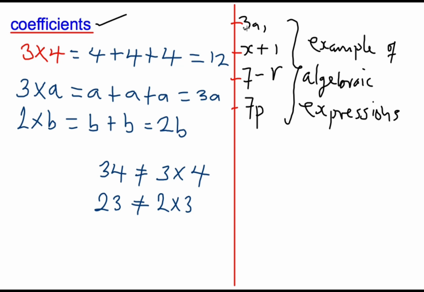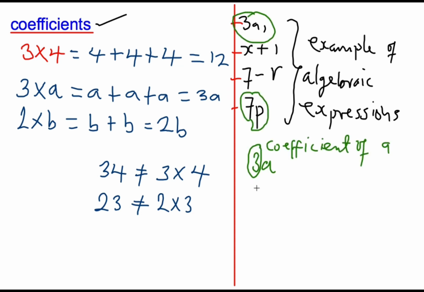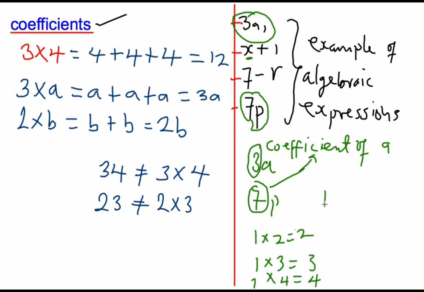Coefficient na the number wey dey times the letter or wey stand by the letter. Like this 3A now, this 3 na the coefficient of A. The coefficient of P na 7. See this x now, you no get any number around am. Remember say if 1 times 2, we go get 2 abi, come times 3, we get 3 abi. If 1 still times any number like this, we will get that number. If 1 times letter x, na x we will get. If 1 times p, na p be.